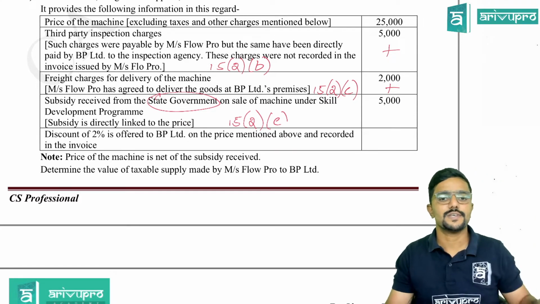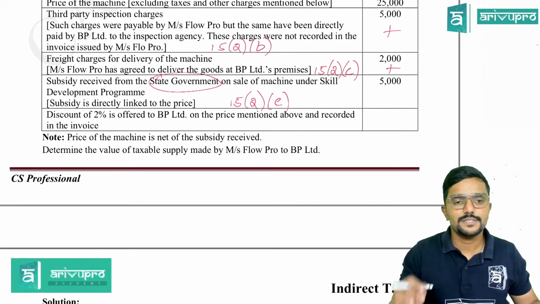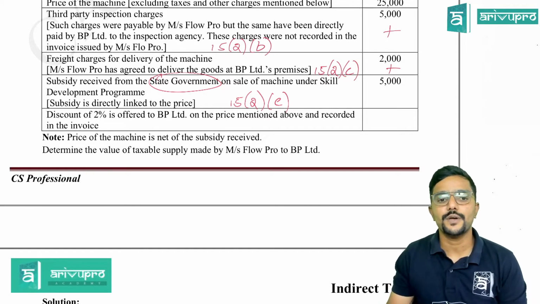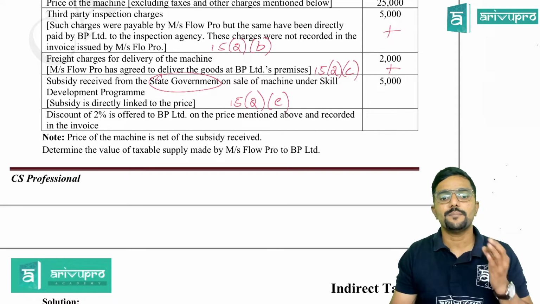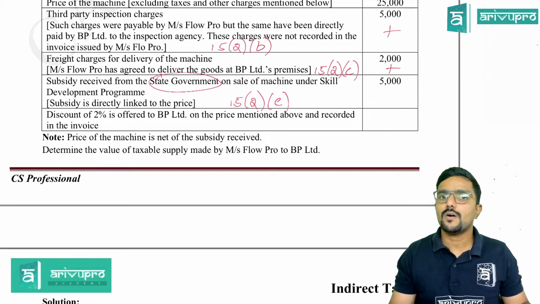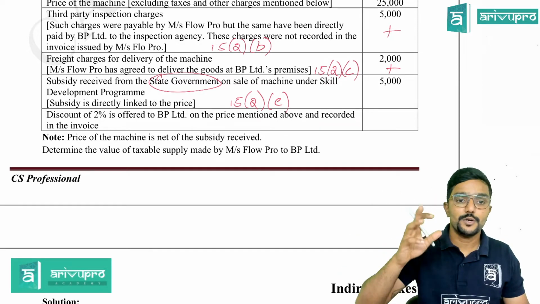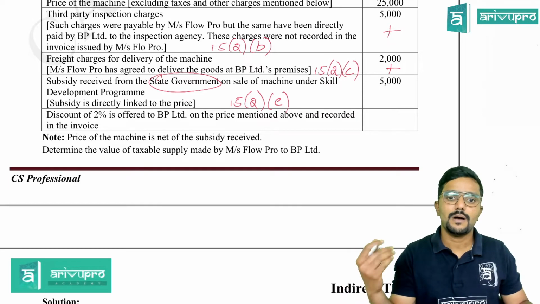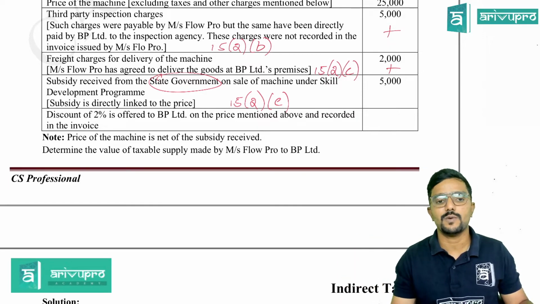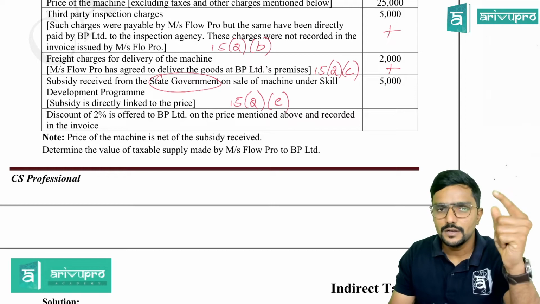Agree? Yes, sir. Next. Discount of 2% is offered to BP Limited on the price mentioned above and recorded in the invoice. So 2% discount is given to BP Limited, who is the recipient, on the price mentioned above and recorded in the invoice. And please pay attention here.